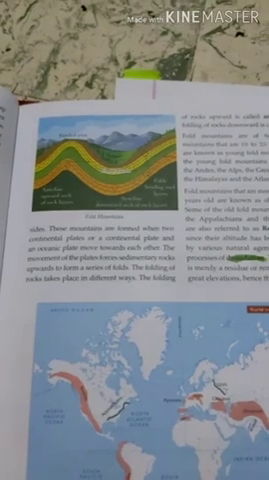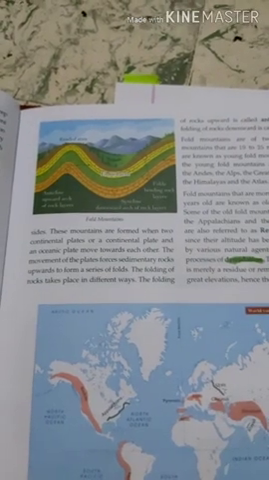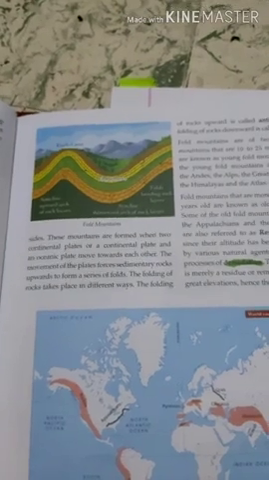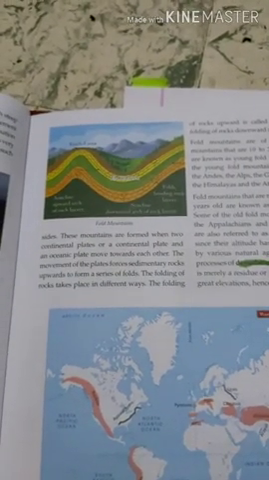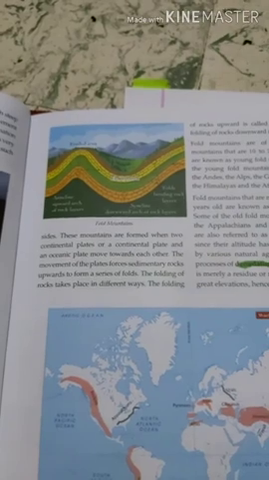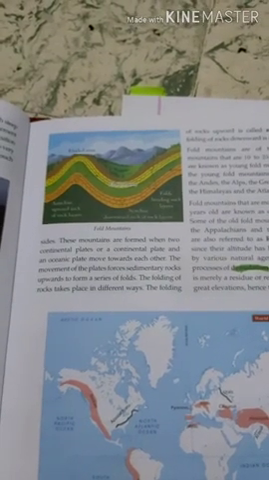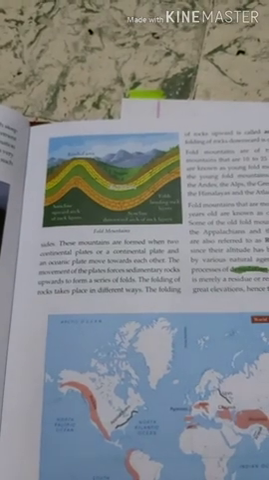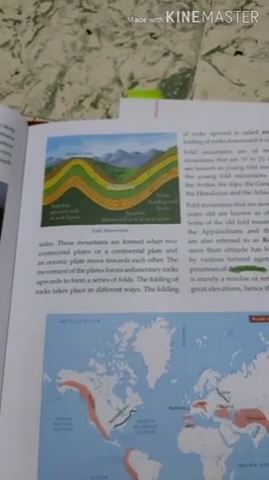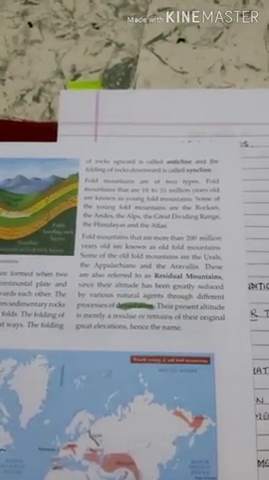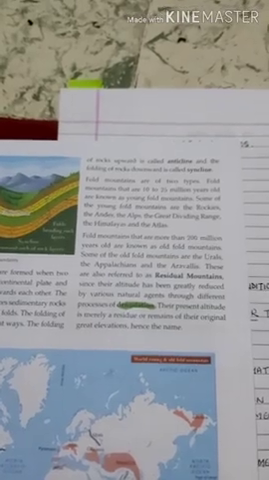These mountains are formed when two continental plates, or a continental plate and an oceanic plate, move towards each other. The movement of plates forces sedimentary rocks upwards to form a series of folds. The folding of rocks takes place in different ways. The upward folding of rock is called anticline, and the downward folding of rock is called syncline. You can see in this picture.